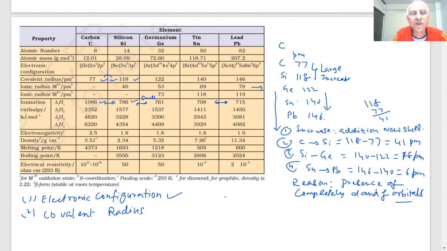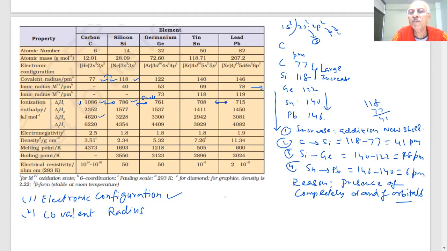Second ionization enthalpy, third and fourth. You can see that these values are increasing: first, second, third, fourth. 1086, 2352, 4620. What has happened? Carbon is 1s2 2s2 2p2. One electron is removed, then the second, and when it comes to the third, this is coming from the more inner 2s orbital. So there is a large increase.